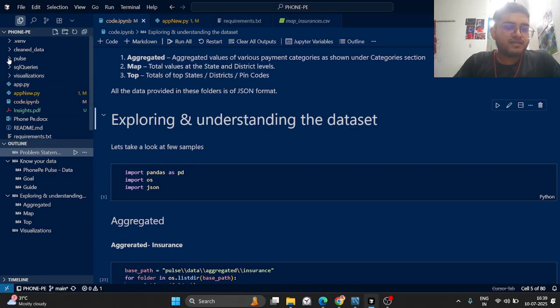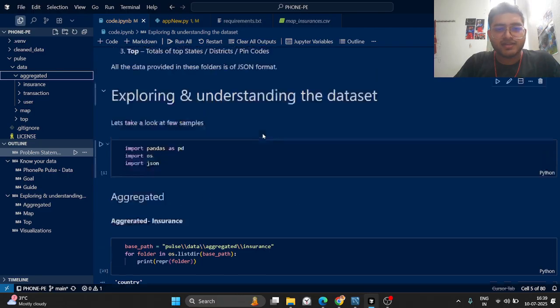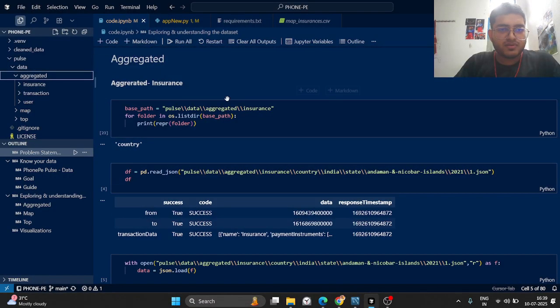Basically, there was a GitHub folder of Pulse where we can find the dataset. Here we can see there are three folders: aggregated, map, and top. If you look at aggregated, it is divided into three subclasses: insurance, transaction, and user. So let's try to look over aggregated insurance. There was a bit of confusion here, so we'll try to look into it.